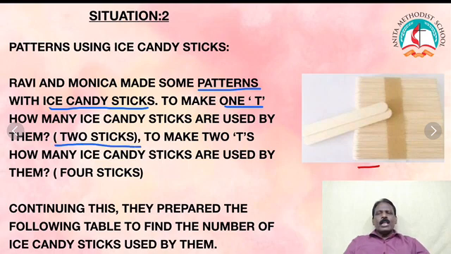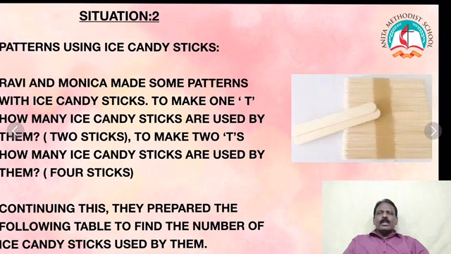To make 2 teas, how many ice candy sticks are used by them? 1 tea means 2 sticks. 2 teas means 2 plus 2, 4 sticks. Continuing this, they prepared the following table to find the number of ice candy sticks used by them.